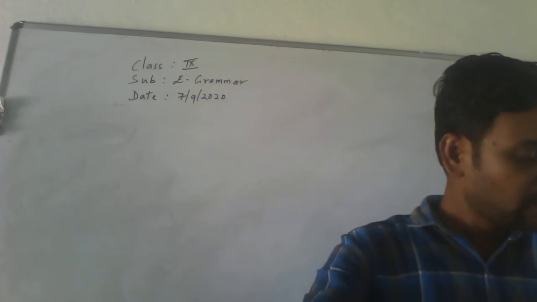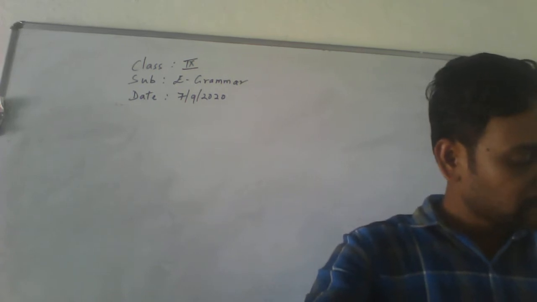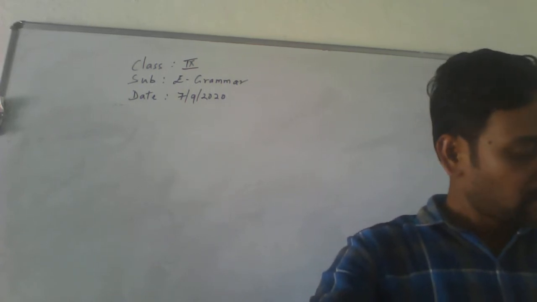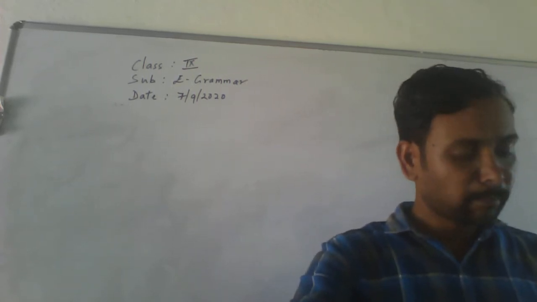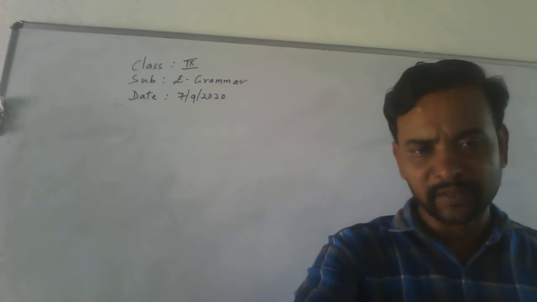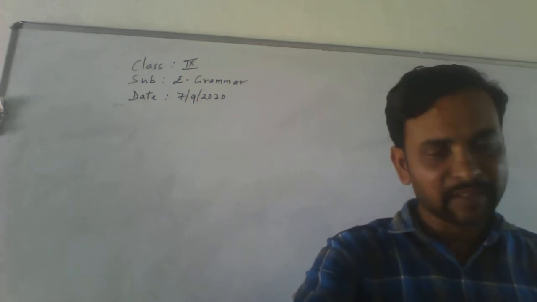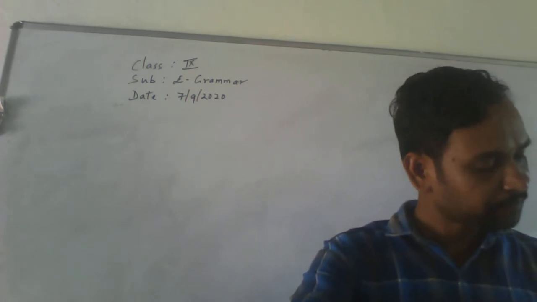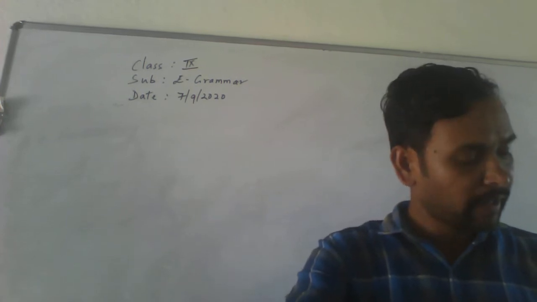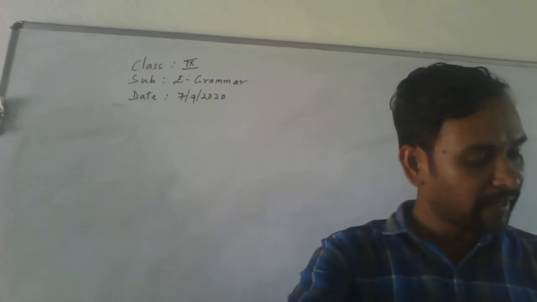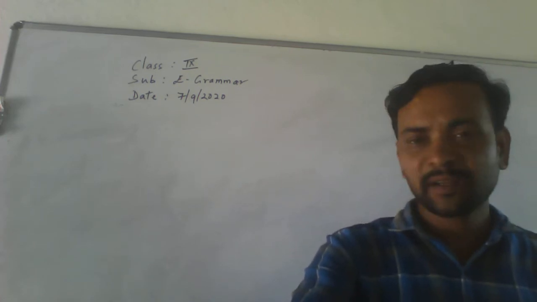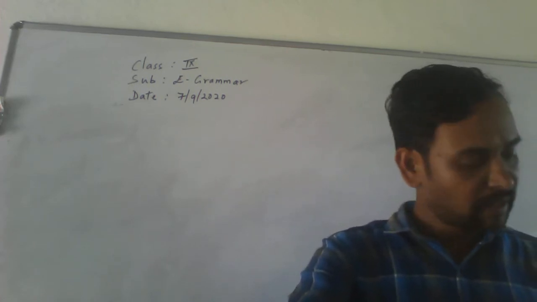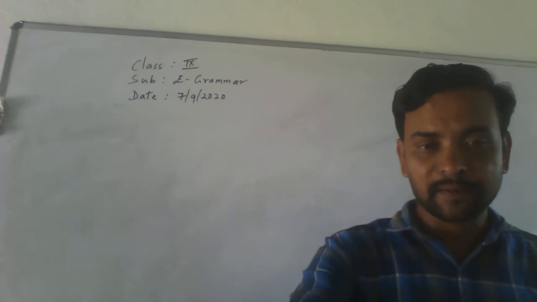Is it right? So, first person pronouns: I, my, me, mine, myself. These are singular. Okay. What are the singular in first person? I, my, me, mine, myself. The plural: we, our, us, ours, ourselves.